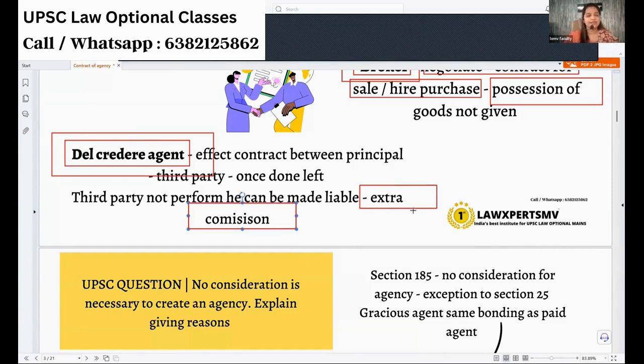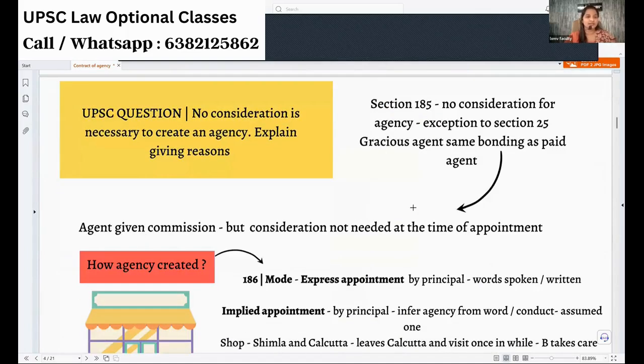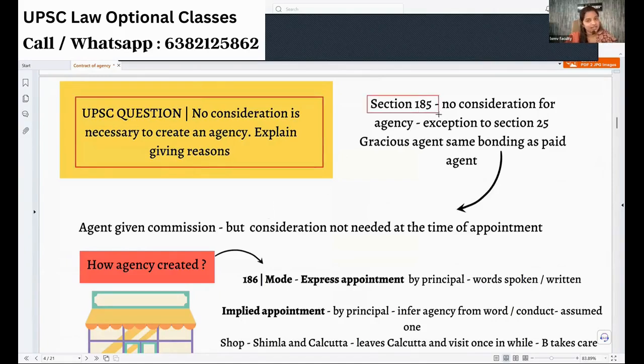That's what is happening. Now, coming to another UPSC question: no consideration is necessary to create an agency. Give reasons. Yes, you have to quote Section 185. It says that no consideration is necessary to create an agency. If you talk about consideration, you have to definitely talk about Section 25.